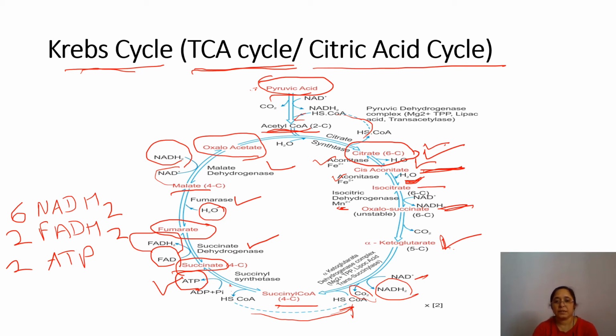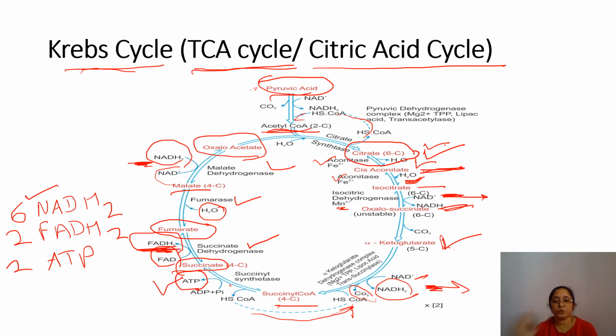This is the end product, the energy we get by the end of the Krebs cycle. You can see one NADH2 here, one here, and one here, so 3 in one turn. So 2 turns means 6 NADH2. Fine. FADH2 here.